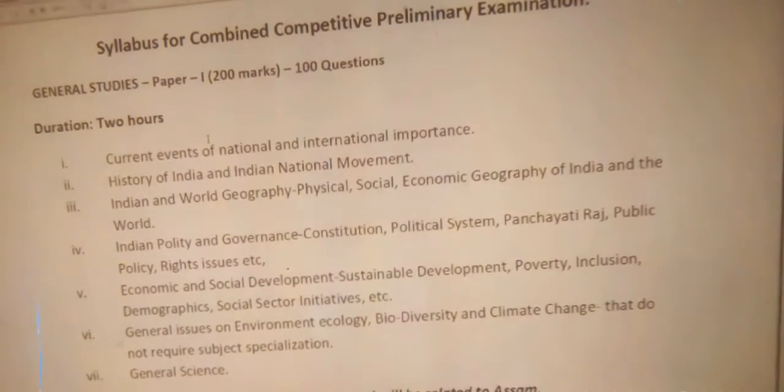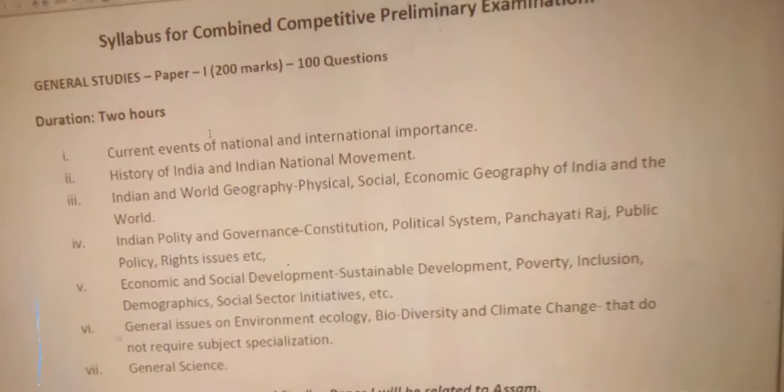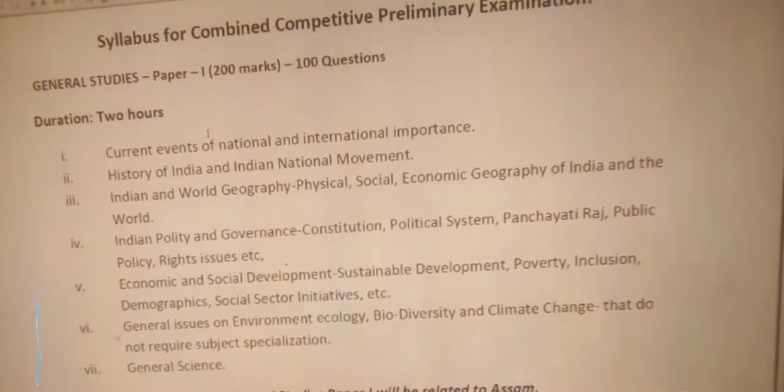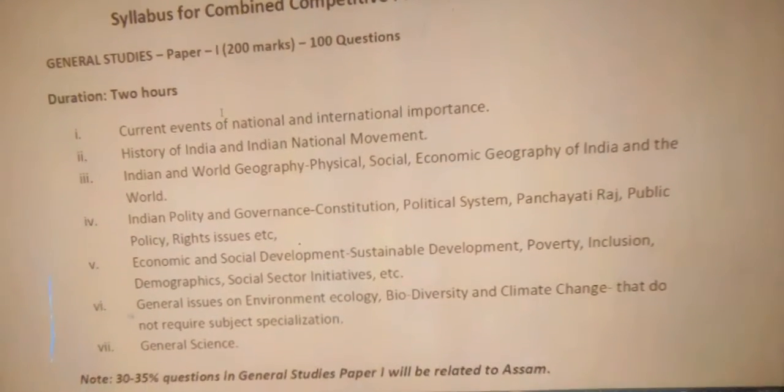So note, 30 to 35% of questions in general studies paper 1 will be related to Assam.